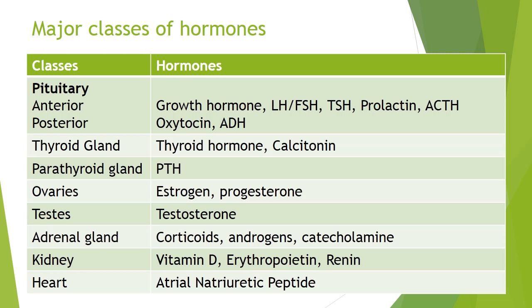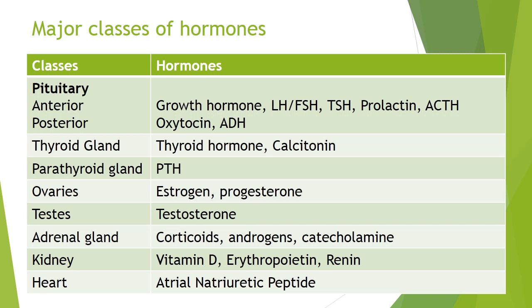The thyroid gland mainly secretes thyroid hormone, that is thyroxine, and T3, and calcitonin. Apart from this, the parathyroid gland secretes parathyroid hormone. Ovaries secrete estrogen and progesterone. Testes secrete testosterone.